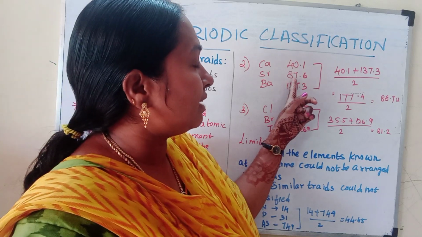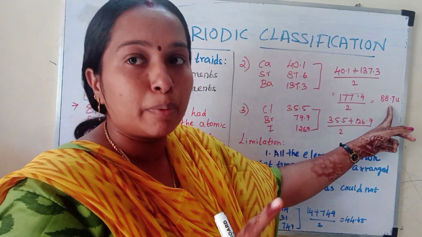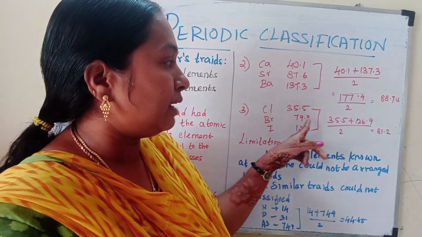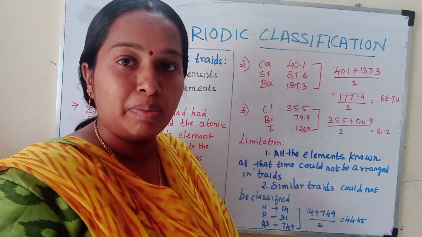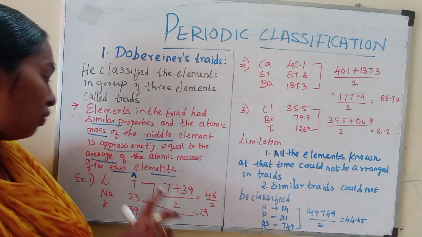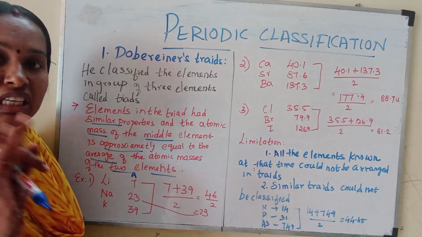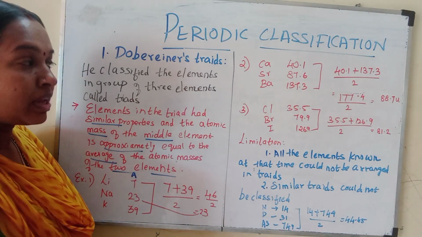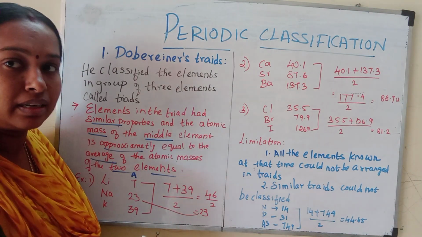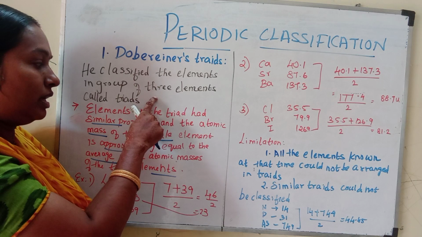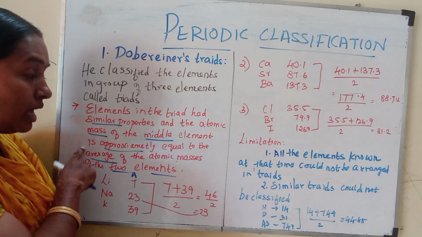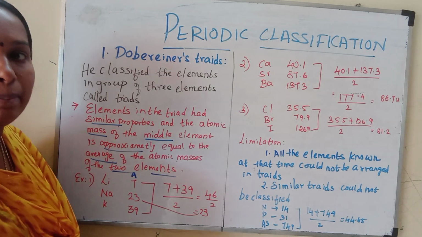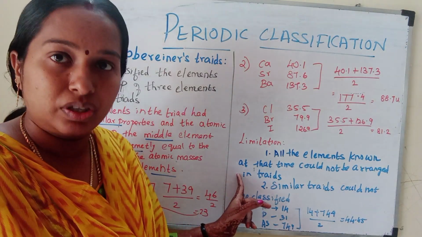So 87.6 and 88 are approximately equal, and here 81.2 and 79.9 are approximately equal. If they ask what the 3 triads of Doberanus are, you have to write these 3. And if they ask for Doberanus triads, you have to mention the triads, the law, and any one example along with the limitation.